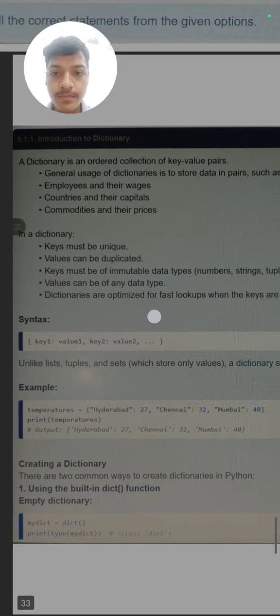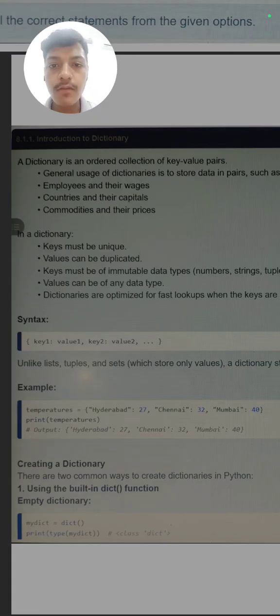So next is dictionaries. What are dictionaries? In real life we have dictionaries in the form of a book. In the same way Python has an ebook, an electronic book, in the form of dictionaries. In dictionaries first a word is written, then its meaning, then a word, then its meaning. In the same way we call it key value pairs in Python.